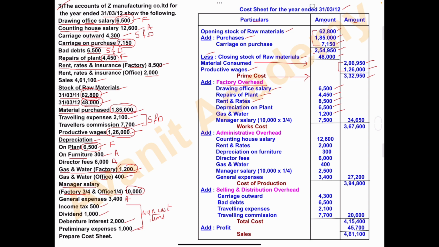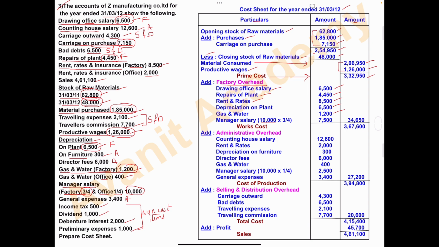Manager salary. So total manager salary amount is 10,000. Correct? And 3/4 of this 10,000 we have to take under factory overhead. So right here in solution, manager salary in bracket. Total manager salary is 10,000, but the full 10,000 we should not take in factory overhead. Only 3/4 of 10,000 we have to take under factory overhead as manager salary.